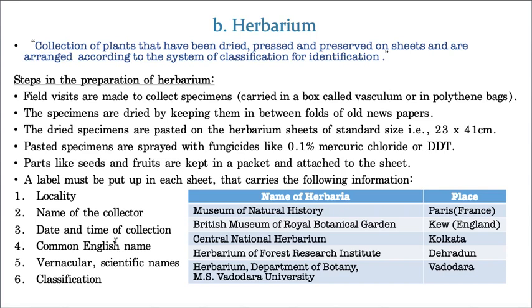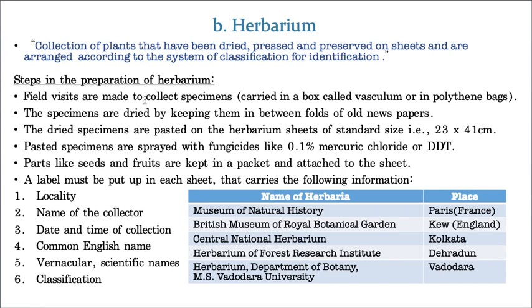So, steps in the preparation of a herbarium. First, take a field trip. That means you go to a nearby forest or a place where rare plants are there, and you collect those particular plants or parts of plants in a polythene bag or a special box called a vasculum. By any means, just take a polythene cover and bring the plants, there is no problem.